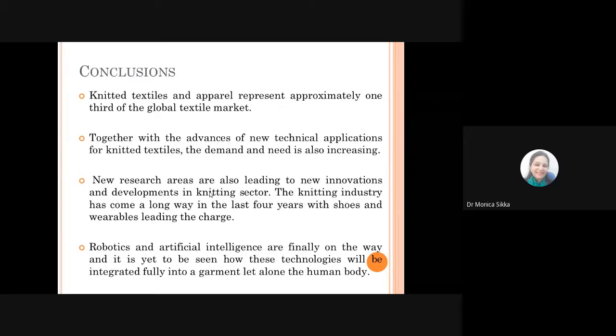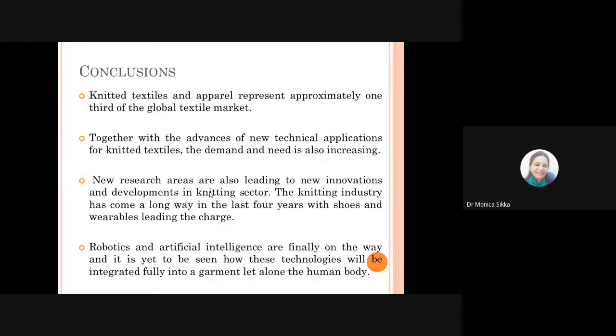And we are now introducing robotics and artificial intelligence also, integrating these technologies into the garment and getting the maximum benefit out of the inherent properties of knitted materials and the additional advantages that we can get from these developments in robotics and artificial intelligence. However, we expect that there will be a lot more trial and error in the coming years.